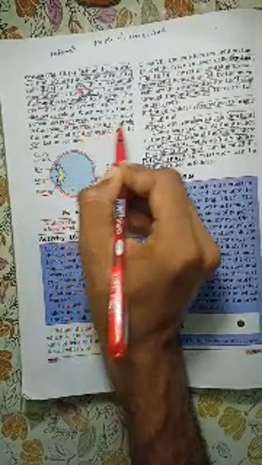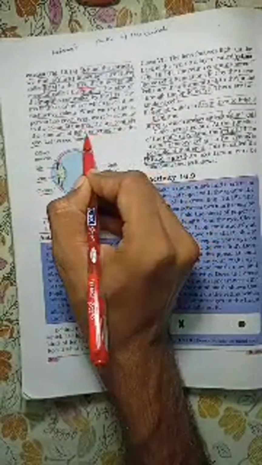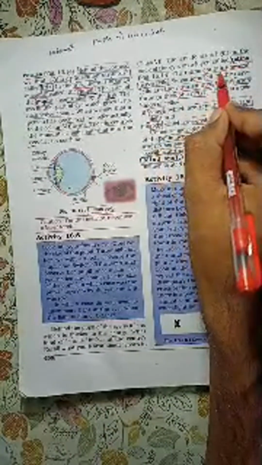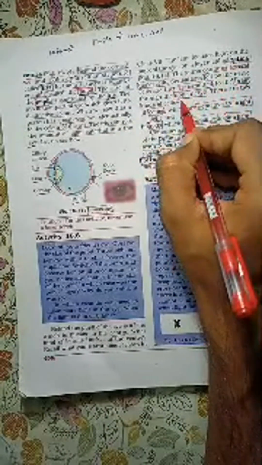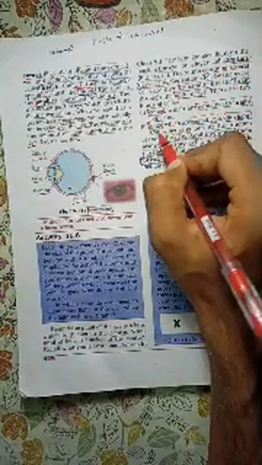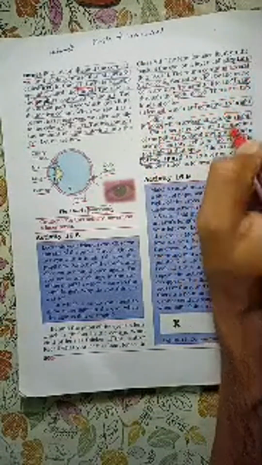The iris has a distinct color. The retina contains several nerve cells, rods and cones. Cones are sensitive to bright light, rods to dim light. The optic nerve carries signals; if the retina is not sensitive, there is no vision.